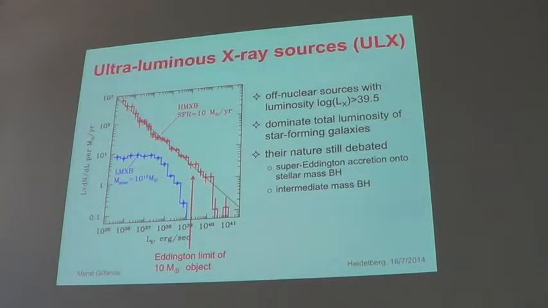Why I said it's difficult for high mass X-ray binaries, because this is the Eddington limit for a 10 solar mass object. And we see bright sources which exceed this Eddington limit by a factor of up to 10. For such sources, there is no normal standard theory to describe accretion disks. There are ideas, there are different proposals, but there is no checked, verified theory.